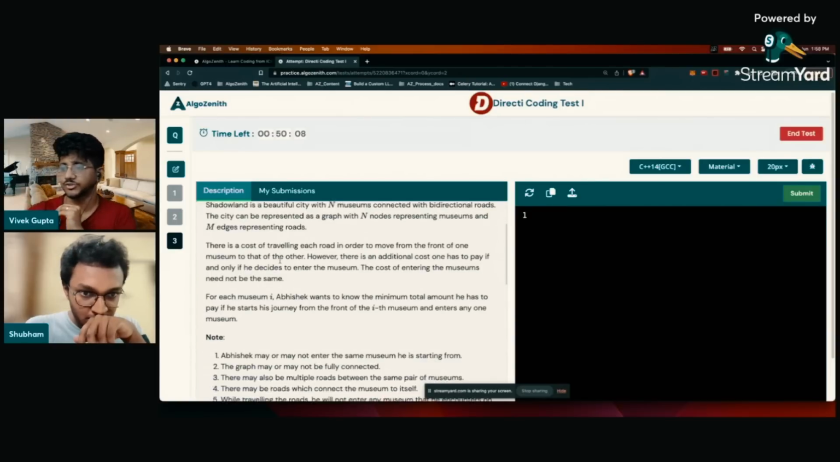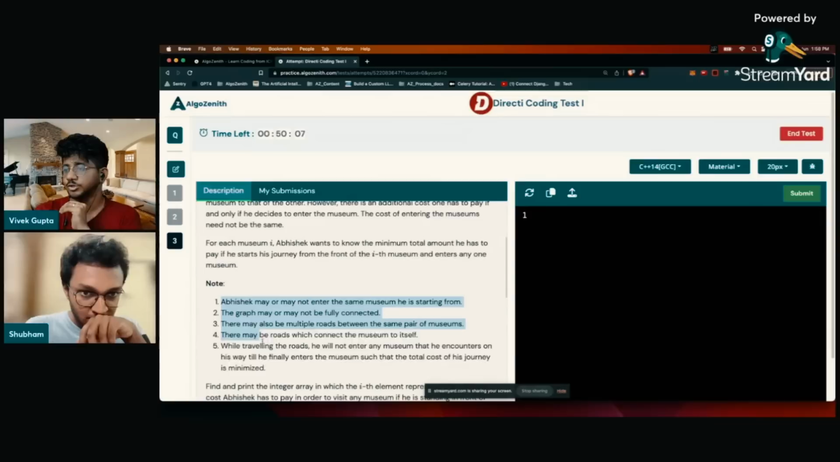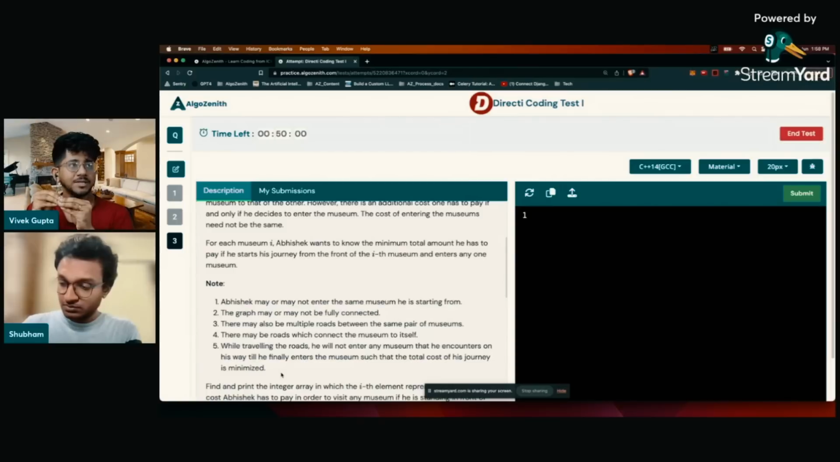Let's go to the constraints, so let's go to the notes too. Abhishek may or may not enter the same museum he is starting from, because he can. What might happen is that wherever you are starting, the cost of entry to that museum is very high. So you might travel an edge, go there and enter that particular museum, or you might travel one edge, another edge, and then go to that museum. So there are a bunch of options available to you, right?